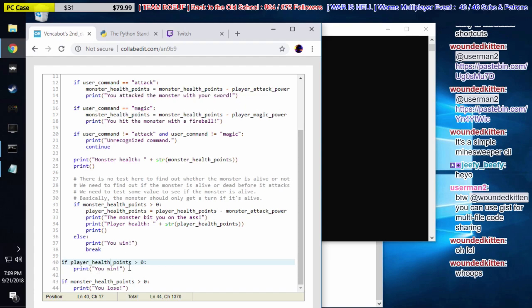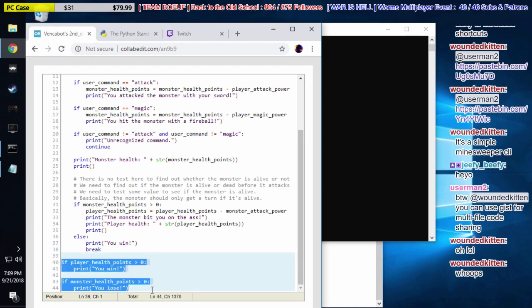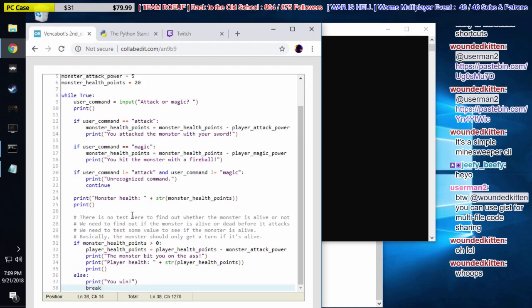But what I want to do now is remove all this stuff below the loop. I'm actually going to do that right now. So 39 through 44 are all gone now, which means that we have no way to know if we've lost now. So what I want to do, Justin, is I want your help in doing a test to see when the player dies. And if the player dies, print off, you lose, and then break out of the loop.